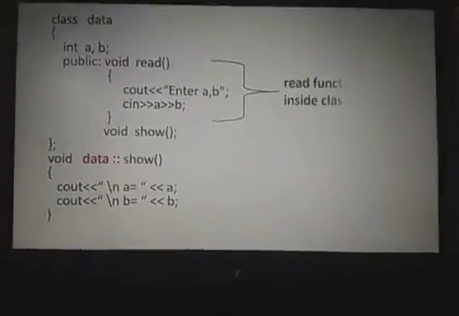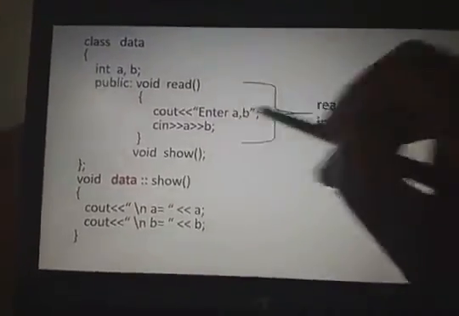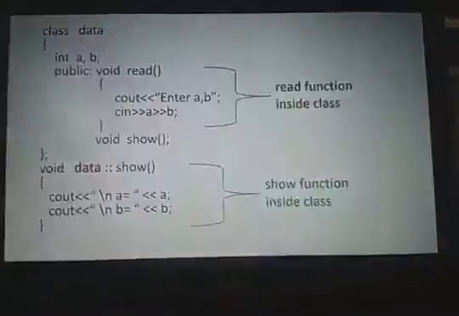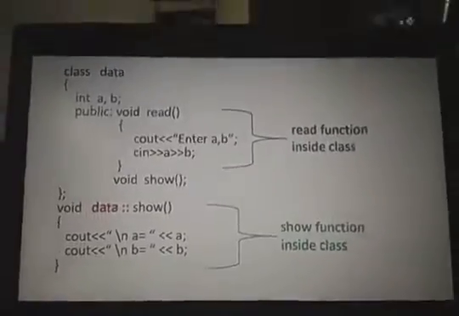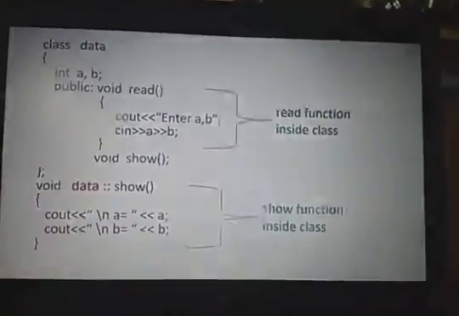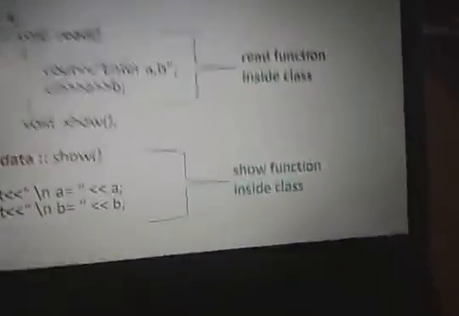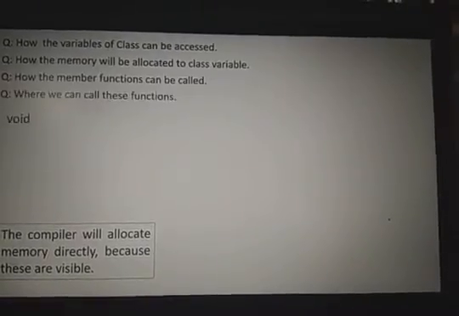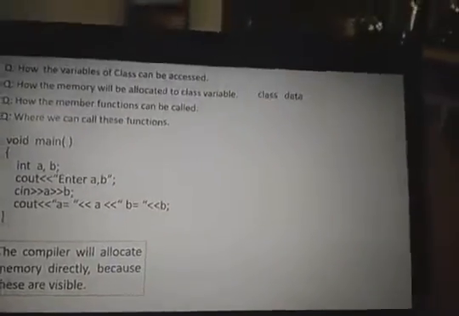Right? This is a simplified read function inside, and a show function outside. So after completion of this, I have a small question here. If I declare A comma B within the simple main program, the compiler will easily access them. These are my questions. Before that, I have one question now.